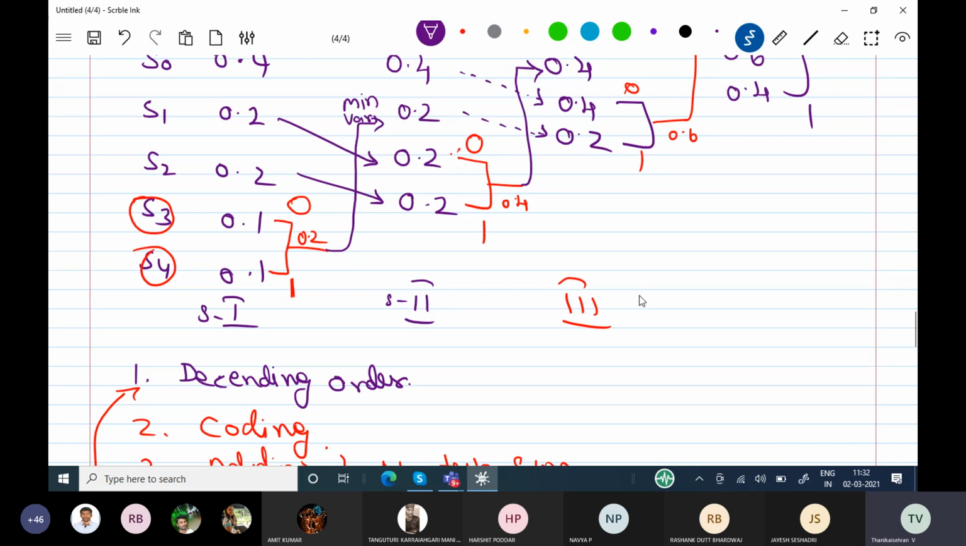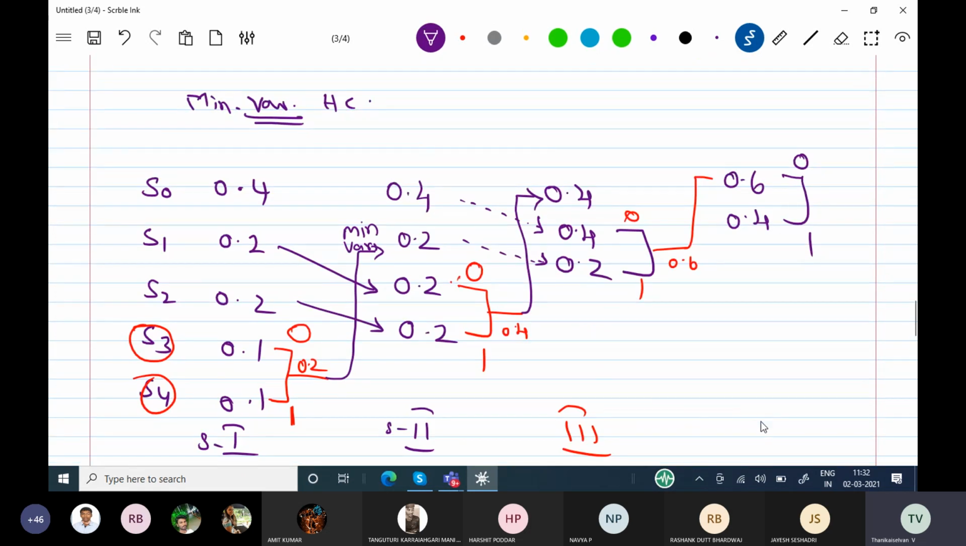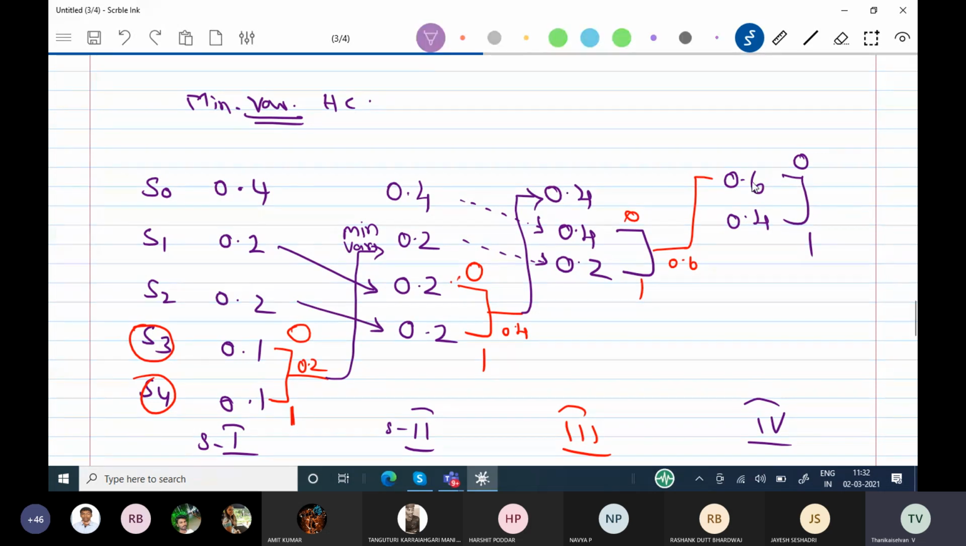Now you see, once again I will be explaining. This is now stage number 4. Where do we have to stop the stages? Once you get only two probabilities, don't continue hereafter. When you add these two probabilities, the answer will become 1. So that process we should not do.